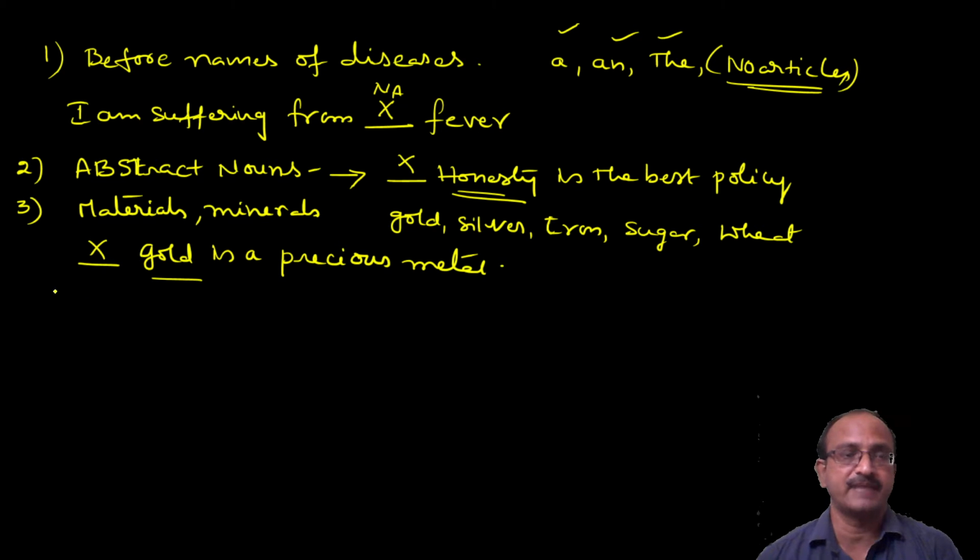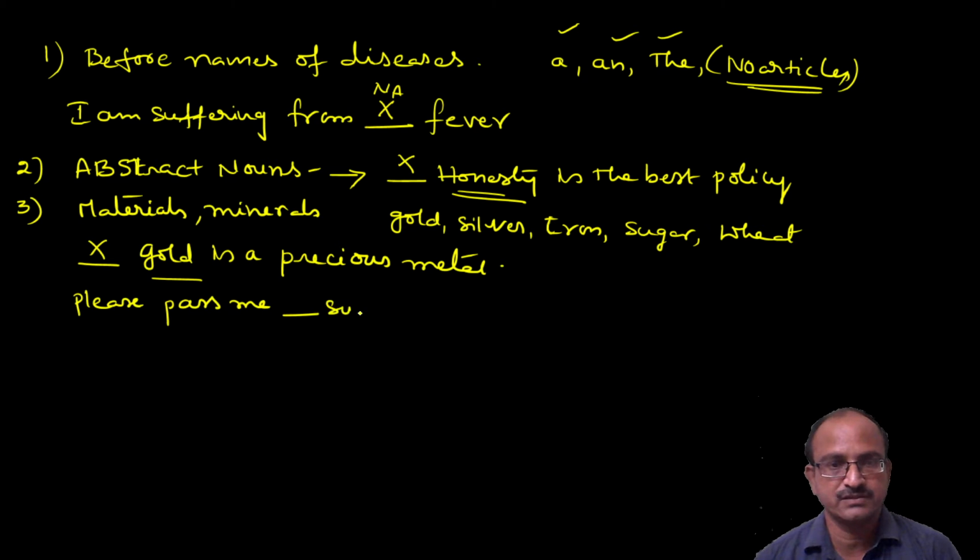But some exemptions are there. For example, please pass me the sugar. For example, when you are at a dining table, you ask your sister or someone, please pass me the sugar.